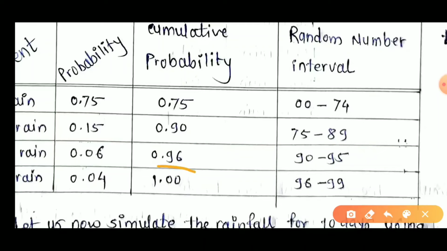Now it is 100, and 100 minus 1, 99 is the end of the random number interval, starting from 96, 96 to 99. That is 4 figures here, 96, 97, 98, 99, and these 4 figures indicate the probability is 4% or 0.04.